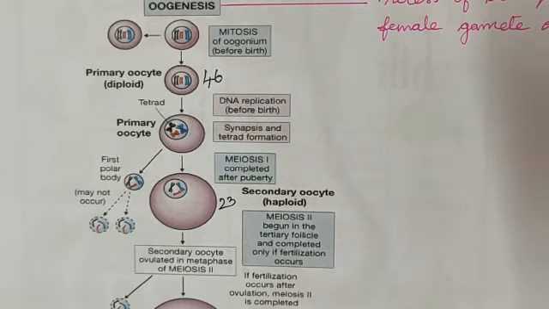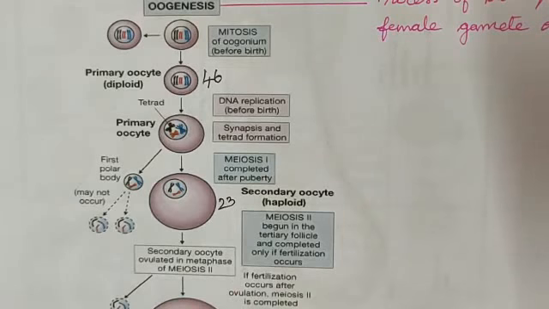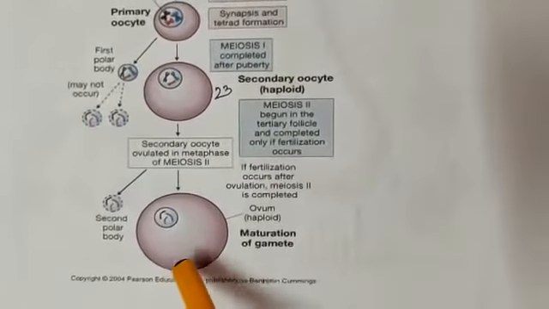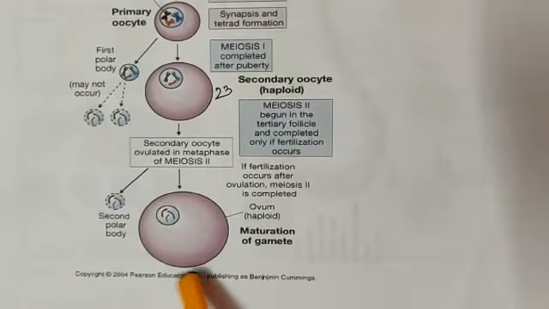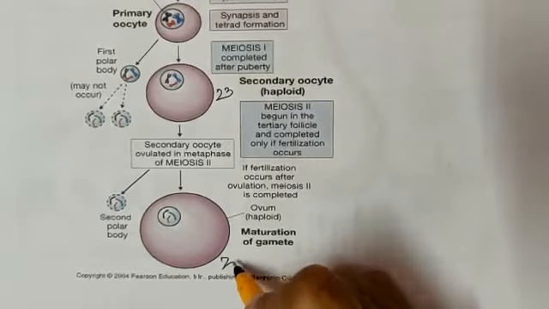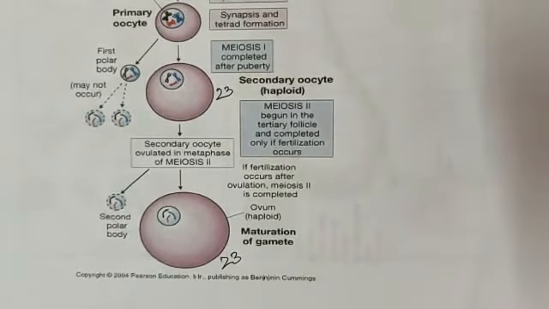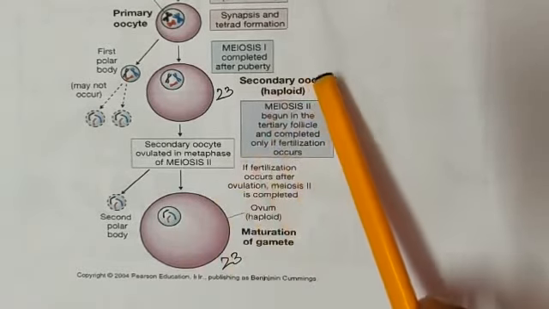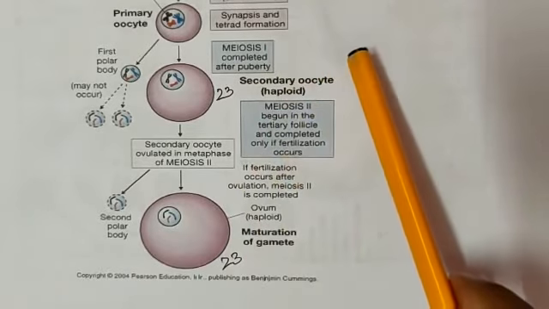It gives out the ovum, the mature gamete, and the second polar body, a complete mature ovum. This is also haploid in nature, 23N. The second meiosis is similar to mitosis. The first meiosis alone is the reduction division.